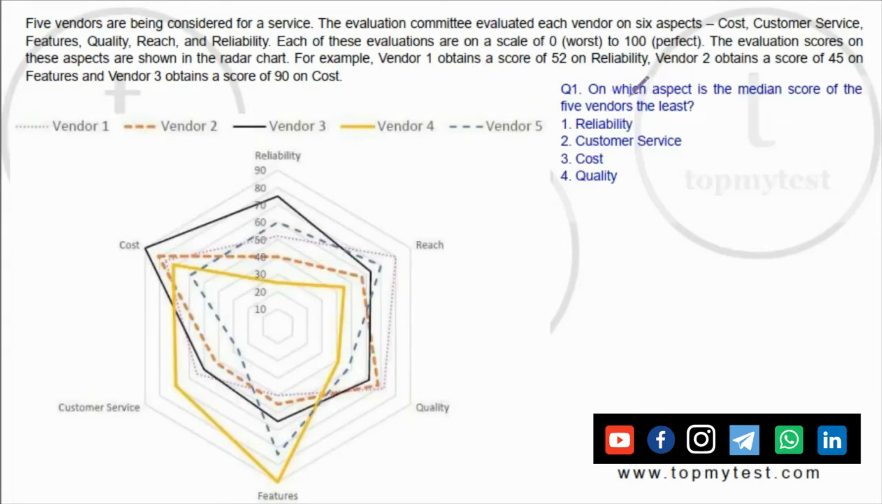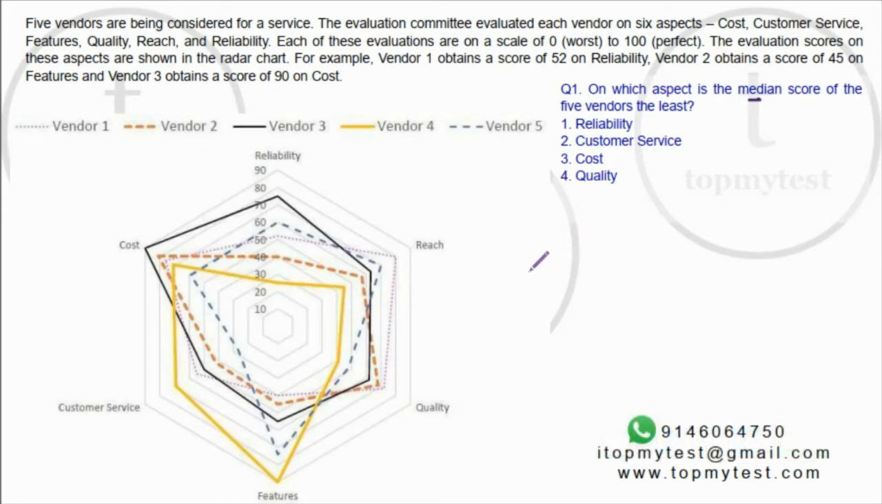First one says, on which aspect is the median score of the 5 vendors the least? Median is the middle value when you arrange it in ascending or descending order. Now we already know it is from 0 to 90, and the middle value can be found very easily. So this will be the middle value here. So 1, 2, 3. This will be the middle value here. Then 1, 2, 3.